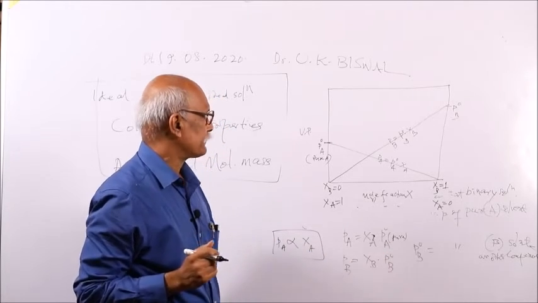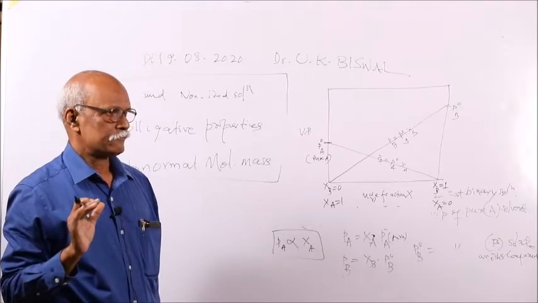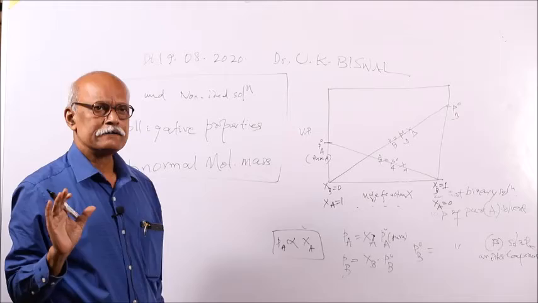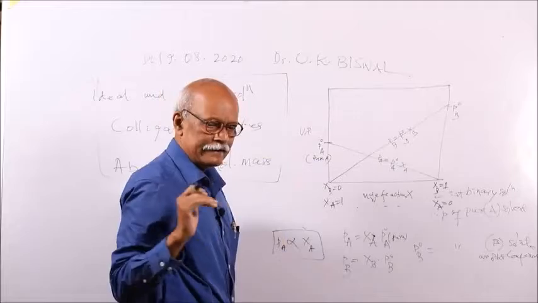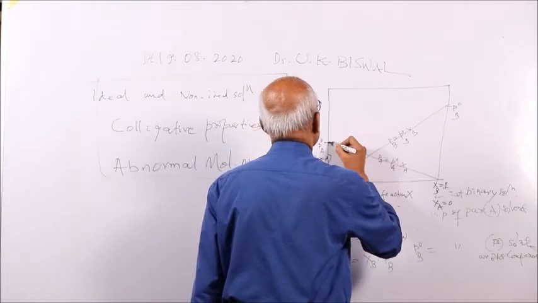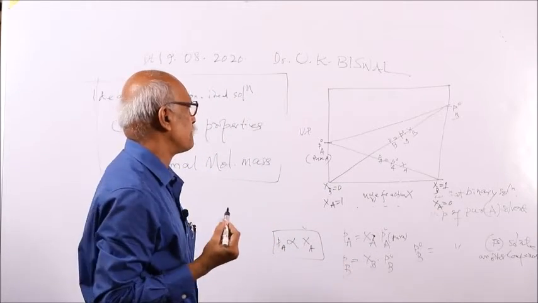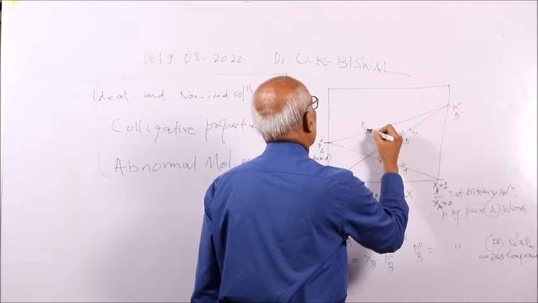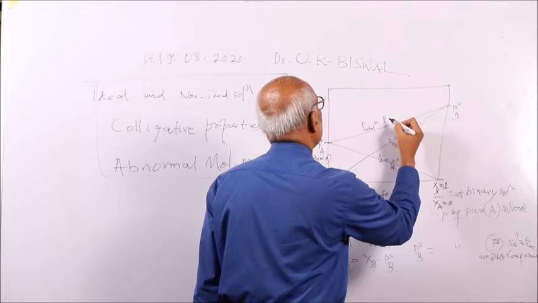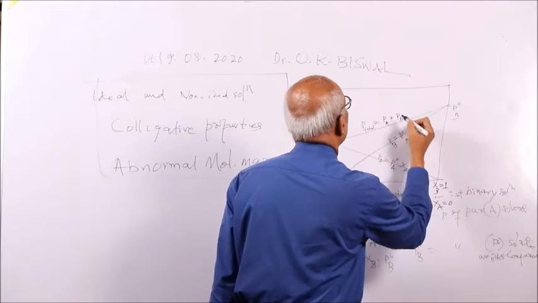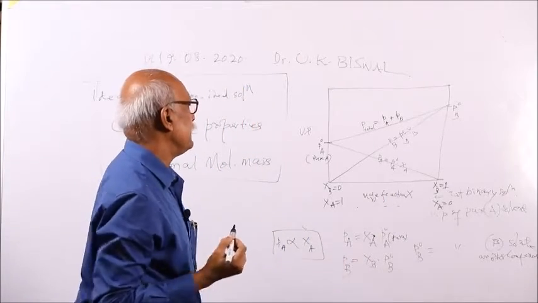And PB naught is a constant. The pure solvent vapor pressure is constant at a given temperature. Suppose water is pure, its vapor pressure is fixed at a given temperature, and we are plotting this at a given temperature. According to Dalton's law of partial pressures, the total pressure will be the sum of the partial pressures. So P total, or capital P, is equal to PA plus PB, the partial pressure of component A plus the partial pressure of component B in the vapor state.